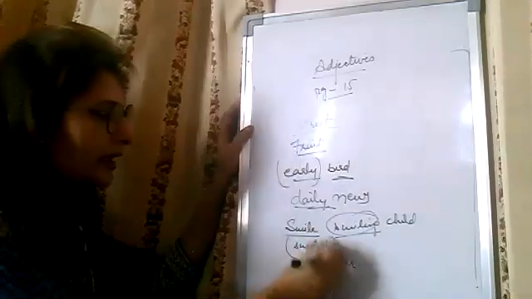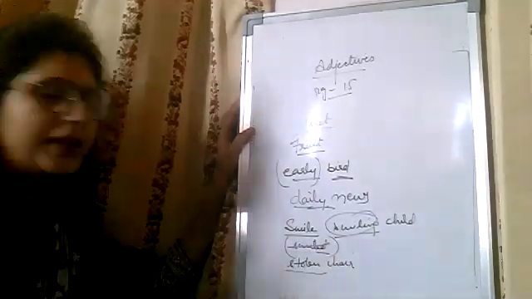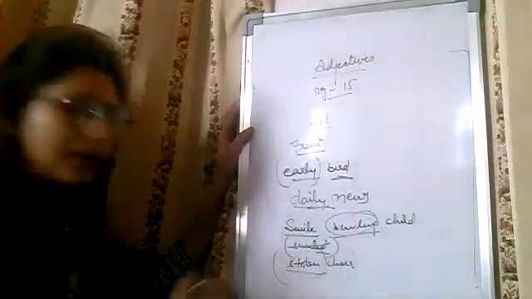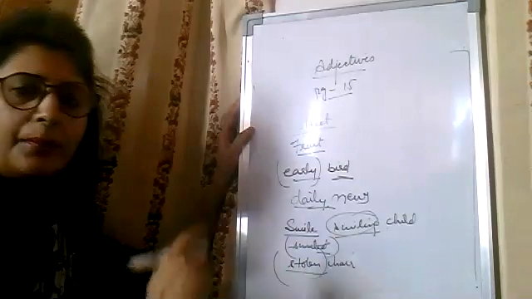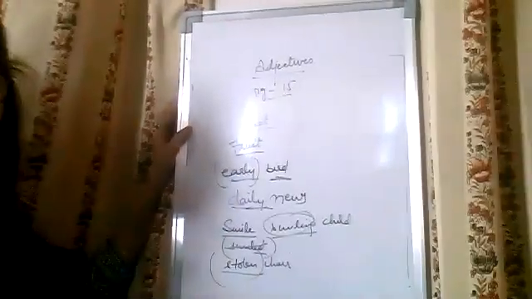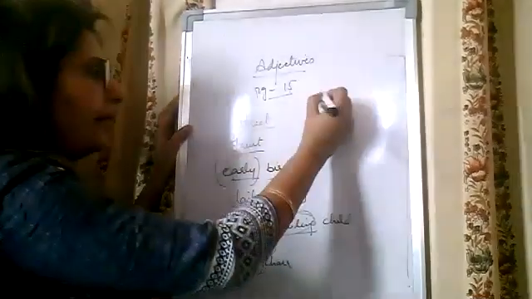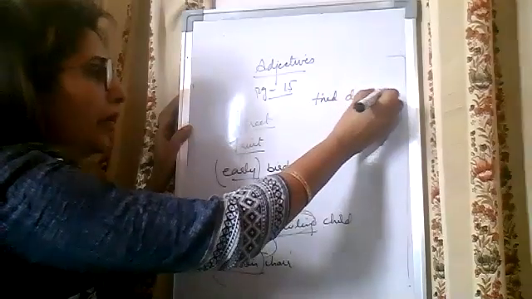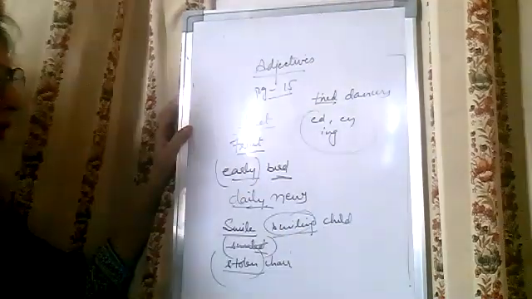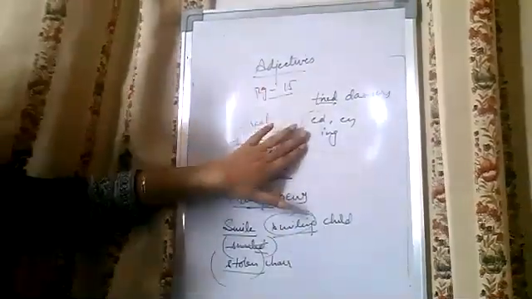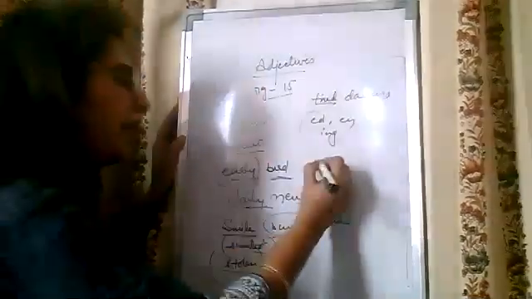Similarly, smiled. See this stolen chair. Here stolen has turned out to be a participle. For example, broken chair, broken table, stolen chair. These are participle adjectives. For example, tired dancers. When ed, en or ing is added at the end of the verb, it changes into a participle. Some are participle adjectives too. For example, rolling car.